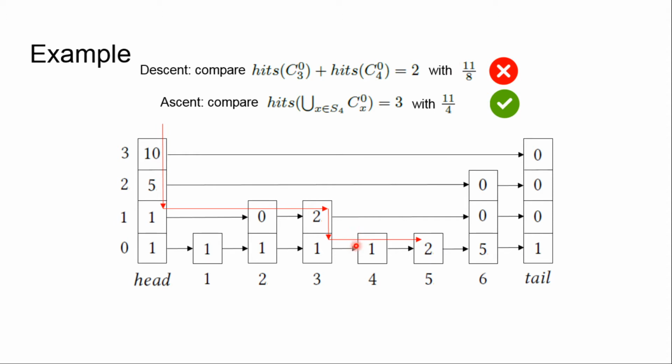What about the ascent condition? We should take 4 and the next neighbor on a higher level, which is 6. So we have 4, 5 as the suffix for 4. In total we have 3 requests here: 1 in 4 and 2 in 5. So in total we have 3, and we compare it with 11 over 4. You find that 4 satisfies the ascent condition, and we should increase its height.